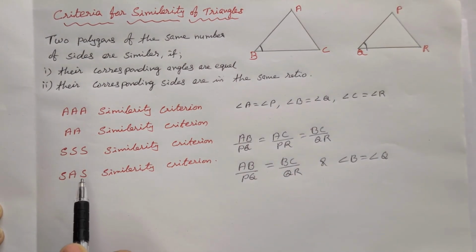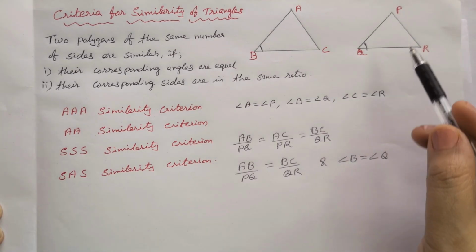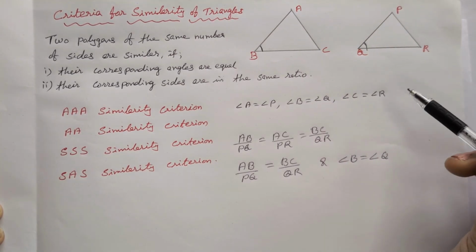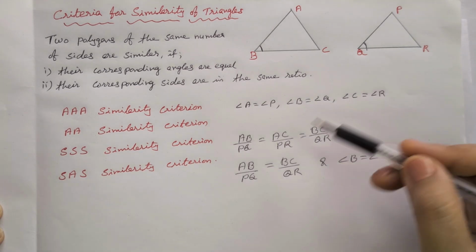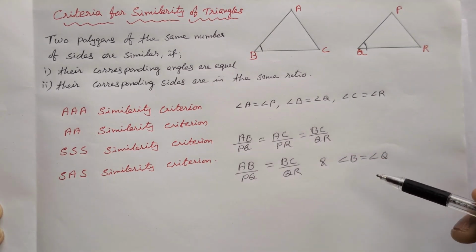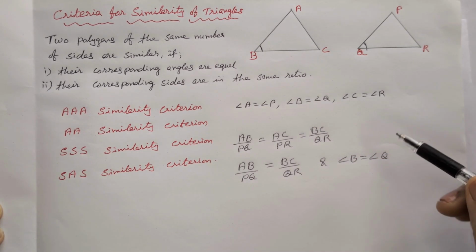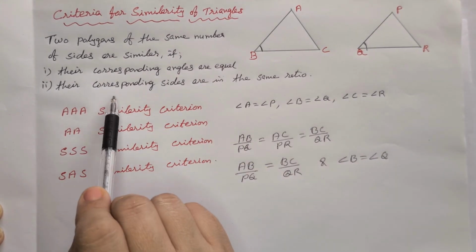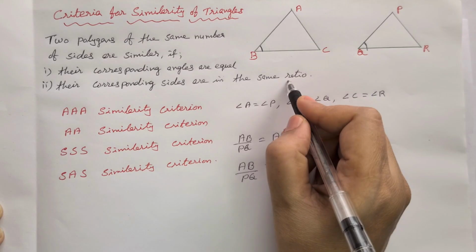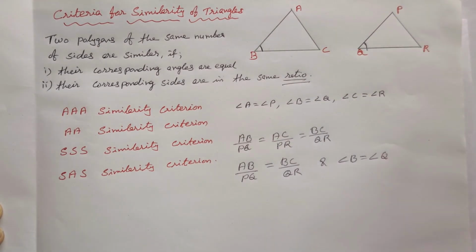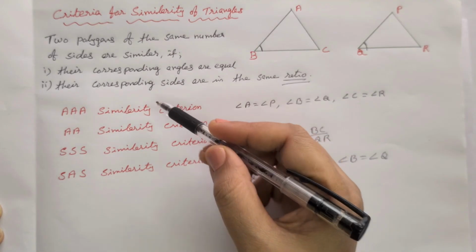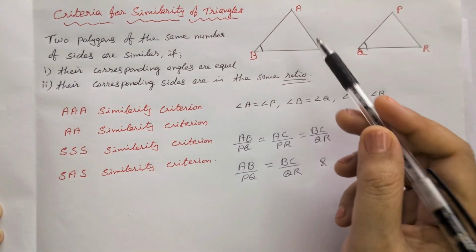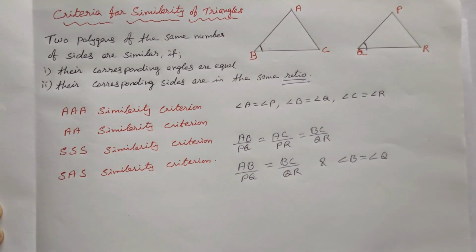If these three corresponding angles are equal to the second triangle, or the sides are in the same ratio or proportional, then we get the angles equal. So this is the point: their corresponding angles are equal, or corresponding sides are in the same ratio or proportion. Then we can say any one of these criteria we can use to prove two triangles are similar.